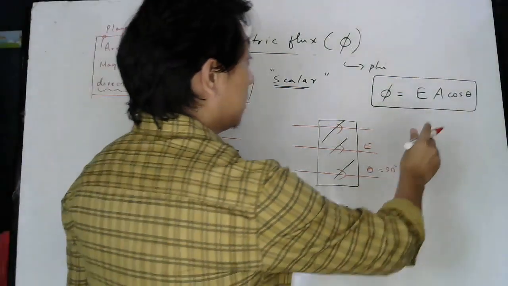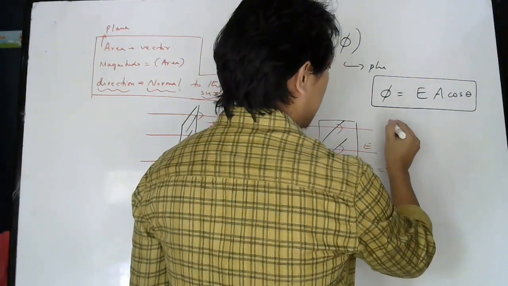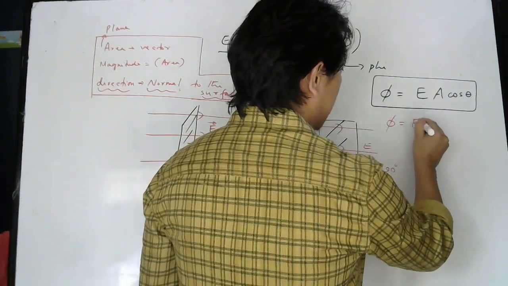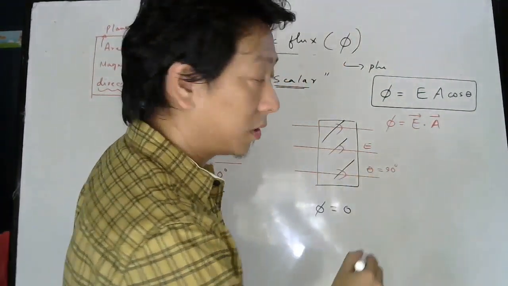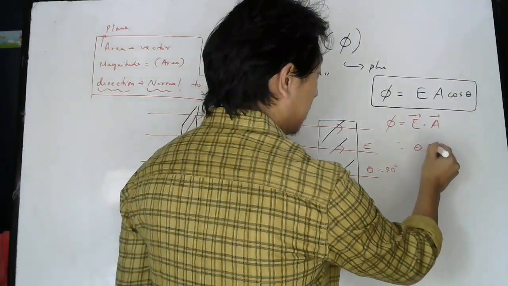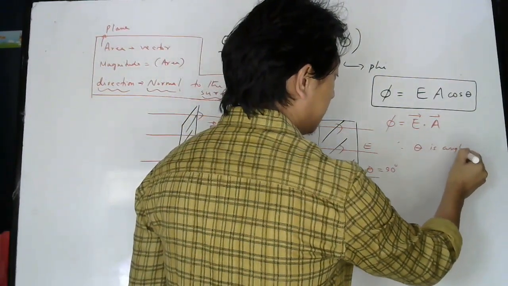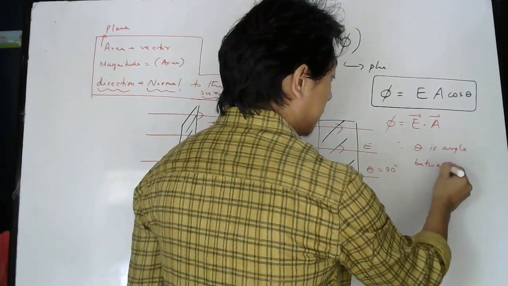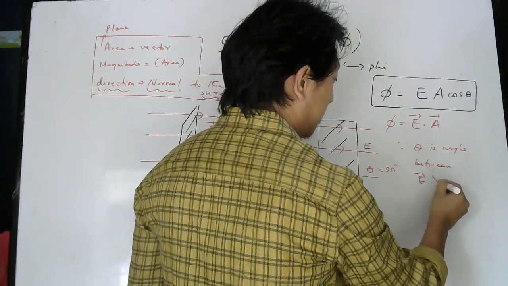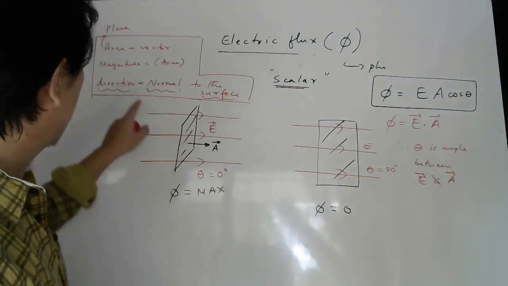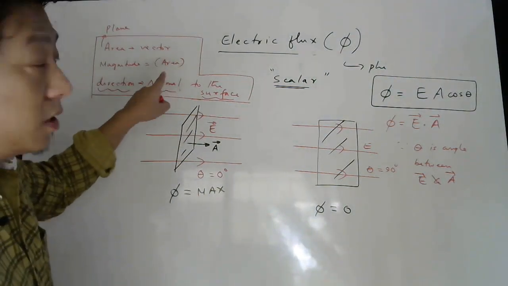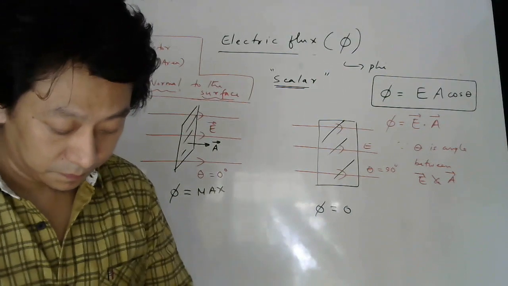So this is the angle between these two. So I can also write flux as E bar dot A bar, since theta is the angle between the E bar electric field vector and the area vector. And how do you draw the area vector? Here I have explained to you, right? Normal to the surface.